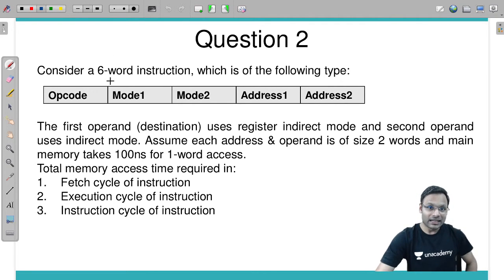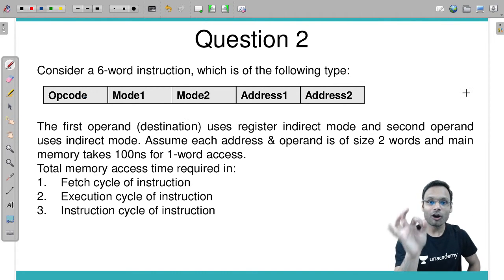Look at this. Consider a 6-word instruction which is of the following type. So this instruction is of 6 words: opcode, 2 modes, and 2 addresses. The first operand, destination. What is the meaning of destination?